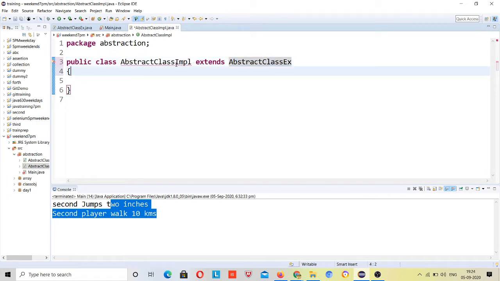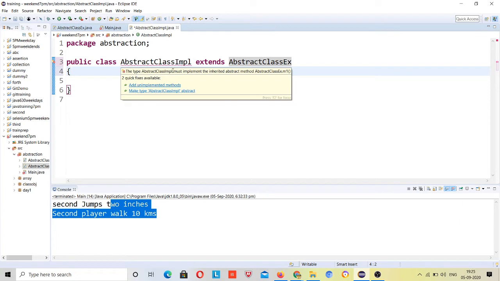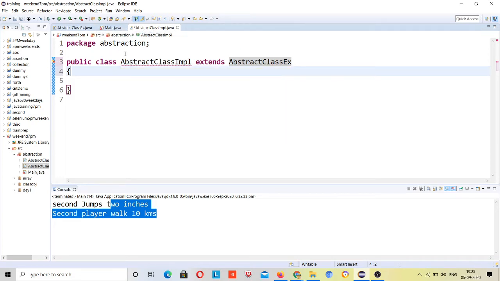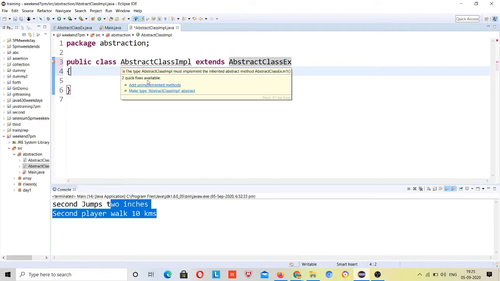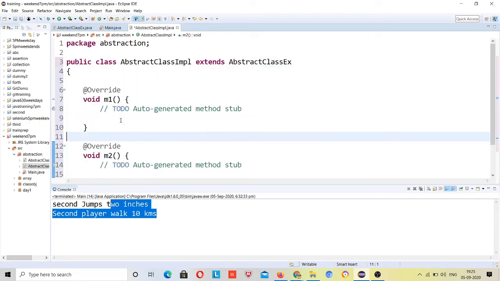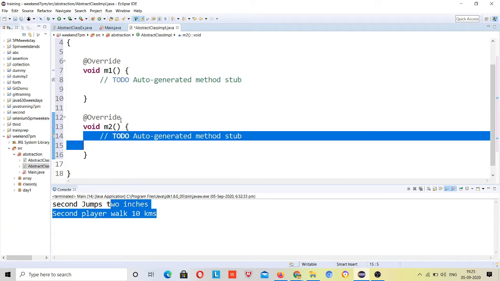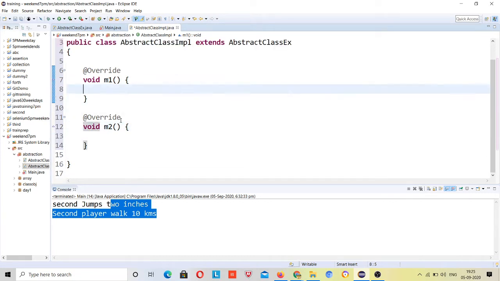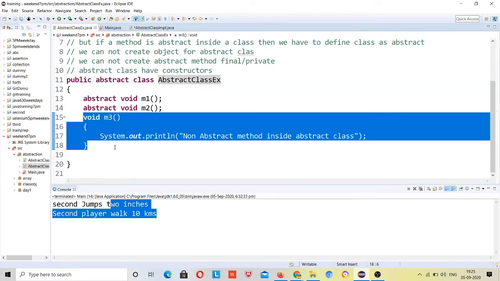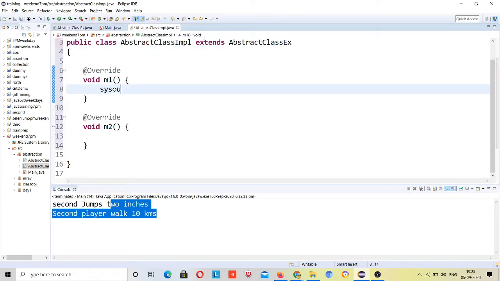abstract class, right? Now see the error. The type abstract class implementation must implement the inherited abstract methods M1 and M2. Once you come here and choose add unimplemented methods, both of these abstract methods will be implemented, right? But this suggestion was not given for the M3 method, because that M3 method was not abstract. If you don't want to override this method, you don't need to override it, right? Then write some logic over here. See, M1 method implemented, right?